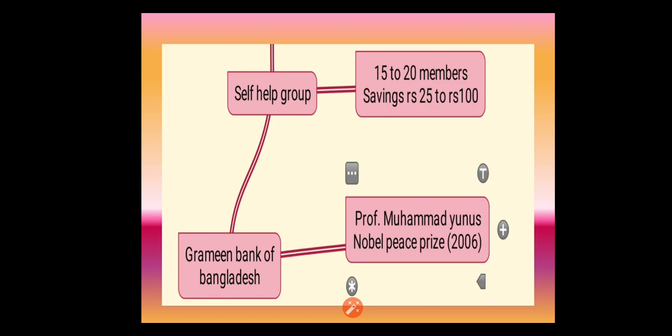They have to pool their savings. Like cooperatives, here also the people have to pool their savings. The savings will vary from rupees 25 to 100 depending upon the ability of the people. If they have the ability to save more, they can fix a higher amount. The group will charge interest on the loan, but it will be very less when compared to other sources. If the group runs successfully for more than 2 years, they are eligible to get a loan from the bank without any collateral.